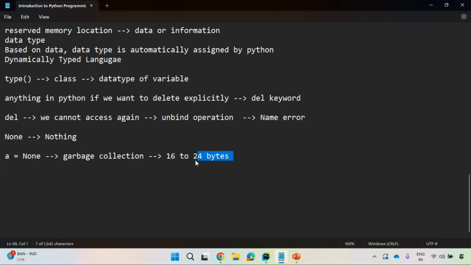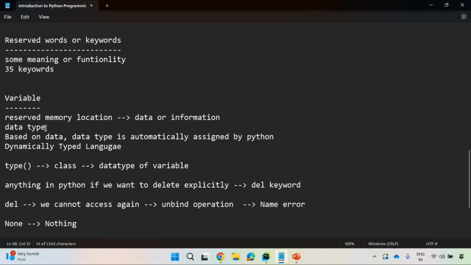You can also see the size as well, but don't bother about that size. In the material, I have specified that, but don't bother about that. Nobody is going to ask you how to calculate the size of None. But you need to understand it will occupy a certain amount of space in memory. Good. Once you understand this, one important point from what I discussed here: every variable will have some data type.